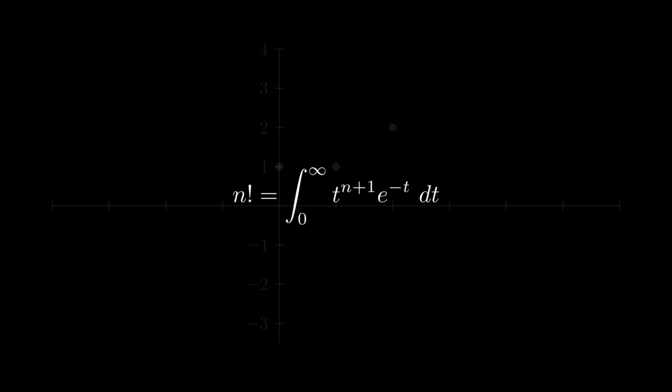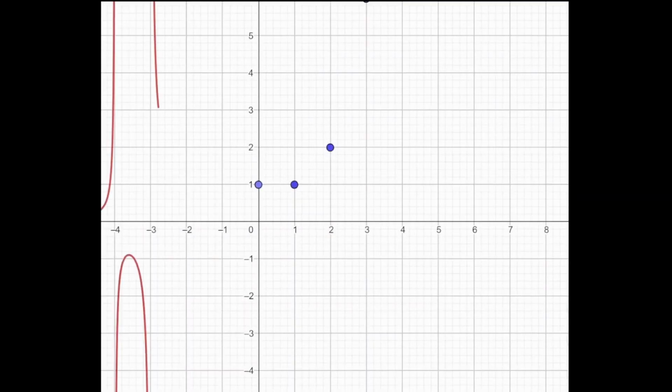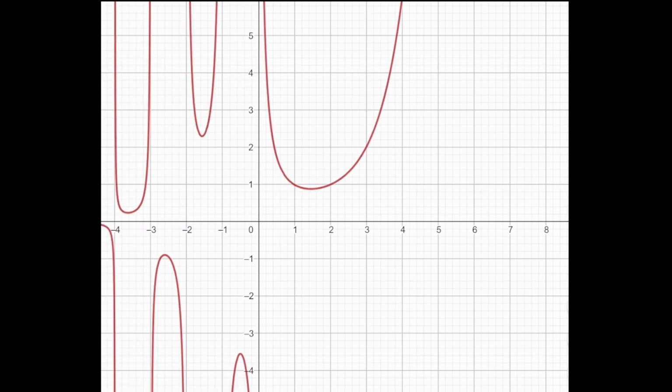By computationally approaching this integral across the complex domain, we can consider a generalization of n factorial beyond negative integers, which are poles of the function. Thus, we can trace the curve of factorial over the real numbers. By shifting the curve like this, we obtain a well-known function among mathematicians, gamma of x.